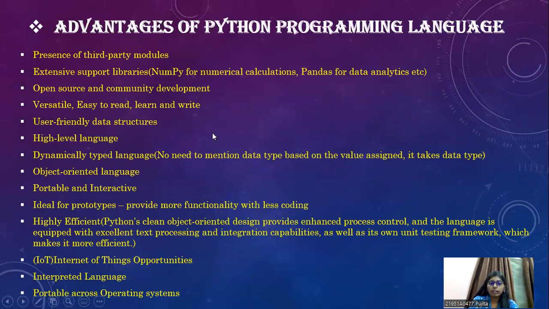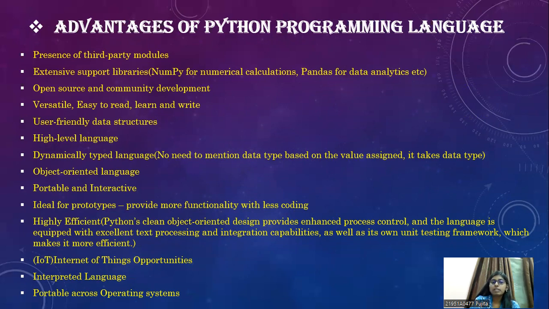It's an object oriented language, and it is portable and interactive. It's a very friendly and interactive language, ideal for prototypes, which provides more functionality with less coding. It is highly efficient: Python's clean object oriented design provides enhanced process control, and the language is equipped with excellent text processing and integration capabilities, as well as its own unit testing framework, which makes it more efficient.